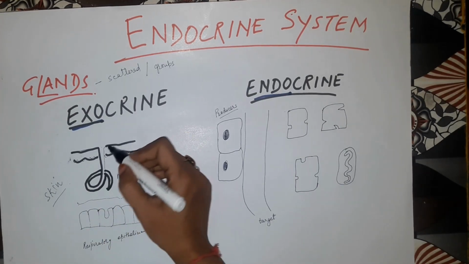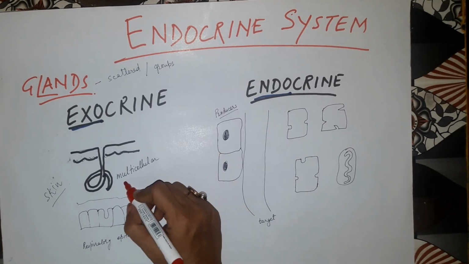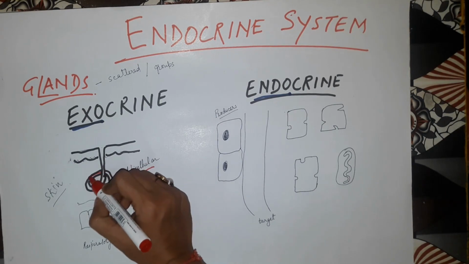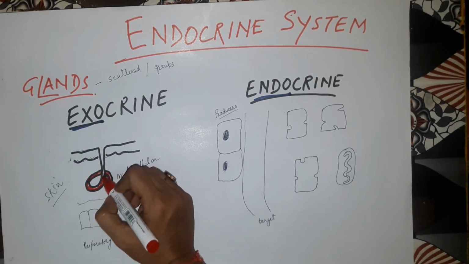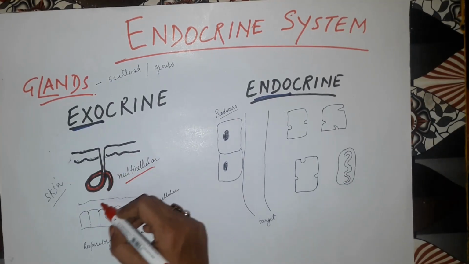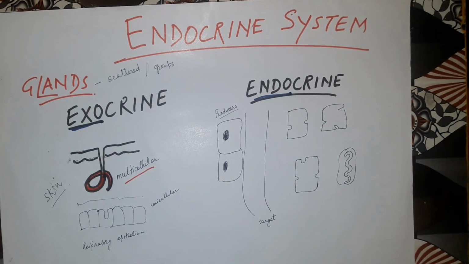These are multicellular, embedded inside the epithelium, with the hypodermis and the dermis there, and from there they will be secreting the hormone.